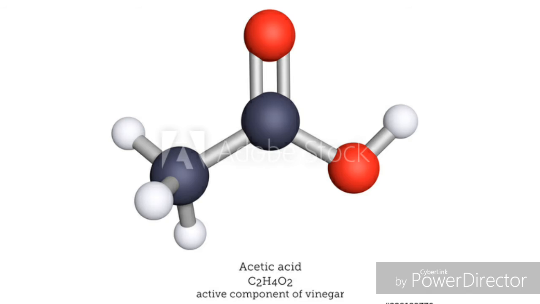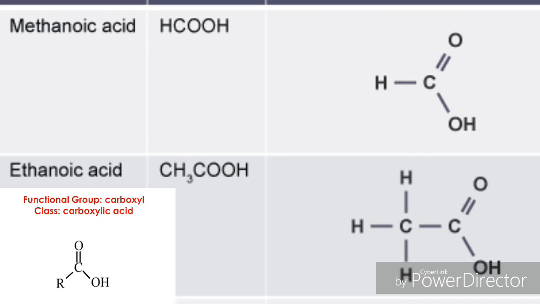This is the ball and stick structural model of acetic acid or ethanoic acid. 5 to 10% of acetic acid is present in vinegar, which is used as food preservative. These are the chemical structures of methanoic acid and ethanoic acid. They are commonly called formic acid and acetic acid. Formic acid is present in the sting of honeybees and red ants.